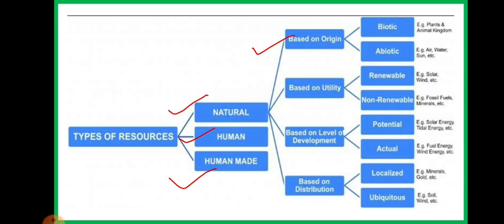Bio means life, so whatever living components or living resources are available are considered biotic resources. Abiotic means physical resources. The non-living or physical resources are considered abiotic resources. I will explain this further properly.